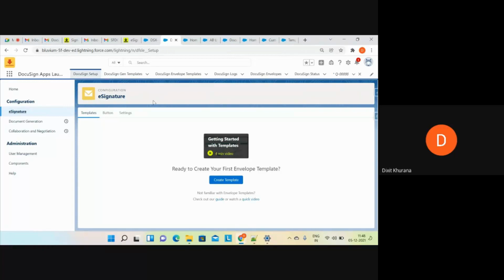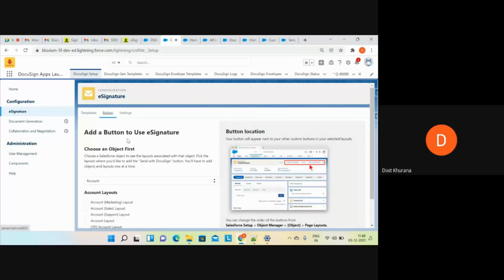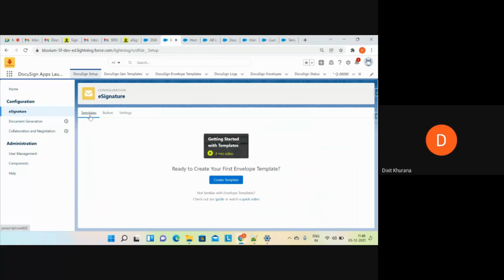In real time, you won't be following this approach that I have explained. It's just an overview so that you are aware of how DocuSign works. But in real time, what we'll be doing is creating templates. Templates means that what I have done, manually uploading the document and manually adding the recipients, all things will be dynamic.